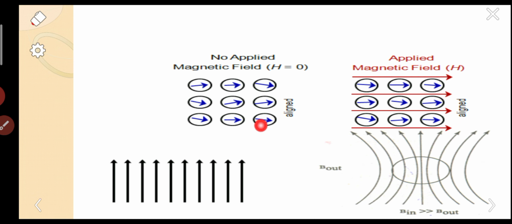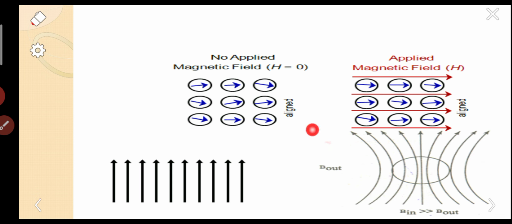In the absence of applied field, all the dipoles are aligned in the same direction with a small deviation. Whenever we apply the field, all the dipoles are aligned strictly in the field direction. In this diagram, all the field lines are completely penetrating through the specimen.